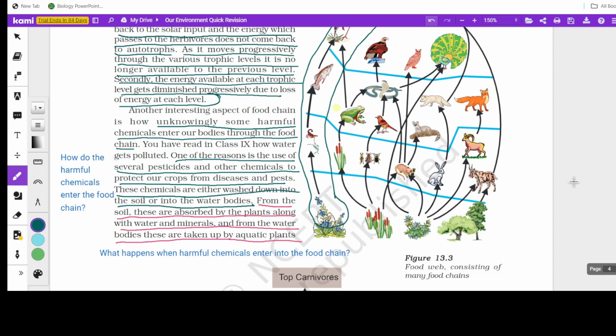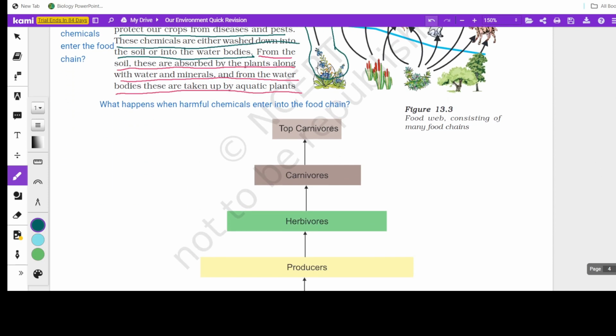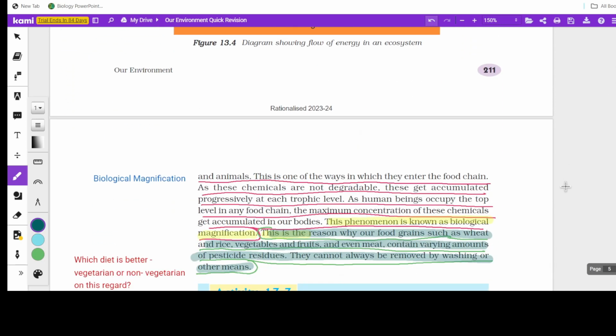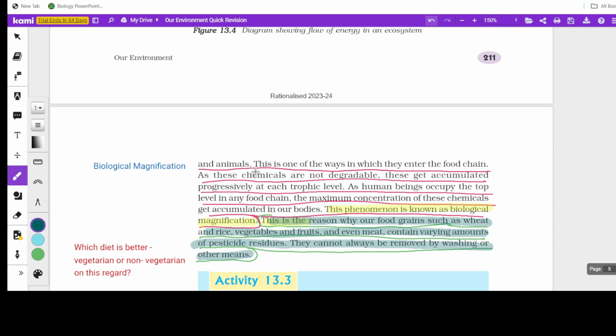So what happens to these chemicals once they enter the food chain? Once they enter the food chain, they will get accumulated. That is very important. They get accumulated. They are not digested. They remain. Again I write the food chain here: producers, primary consumers, secondary consumers, and tertiary consumers.